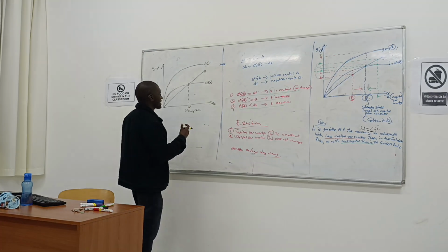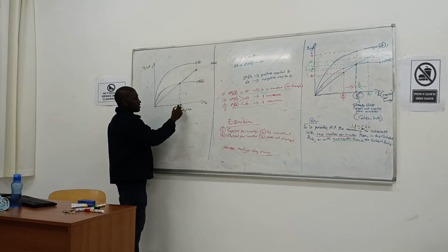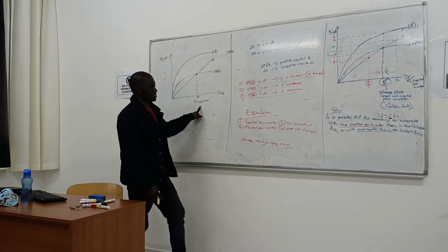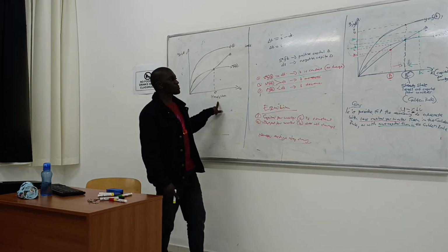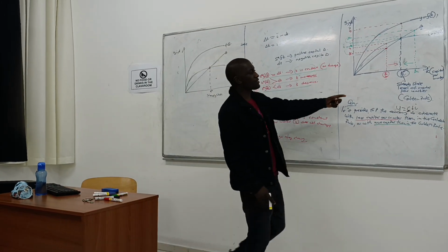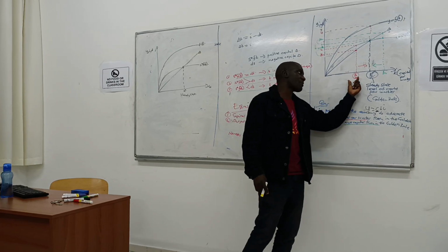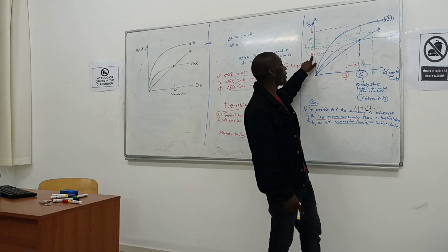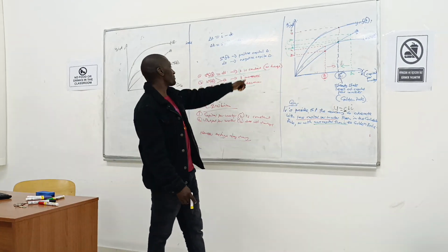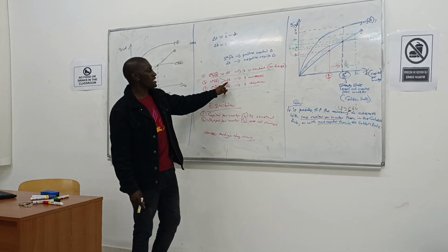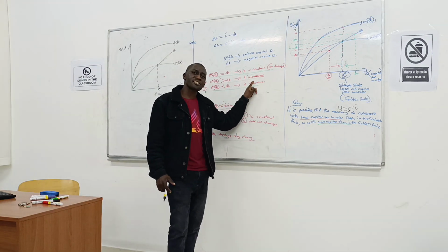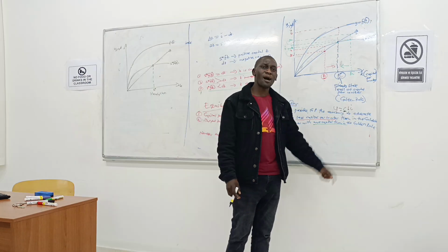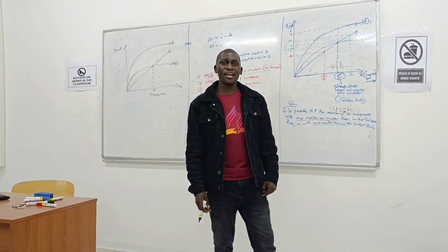So we have shown that the capital per worker is at the steady state, and it's not going to change. We have shown what happens if we have less capital than in the golden rule. We saw that the investment is going to be more than the depreciation. If the investment is more than depreciation, then capital is going to increase until we come back to the golden rule level of capital per